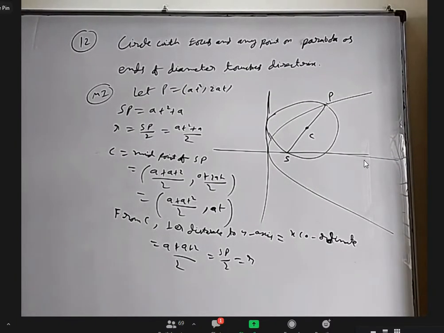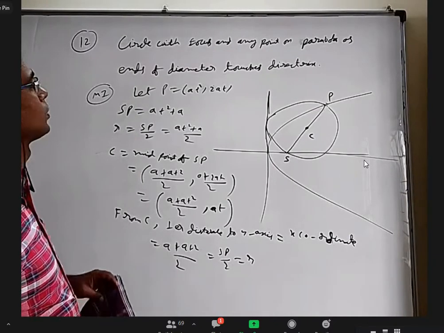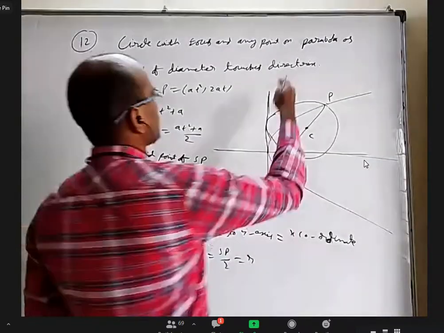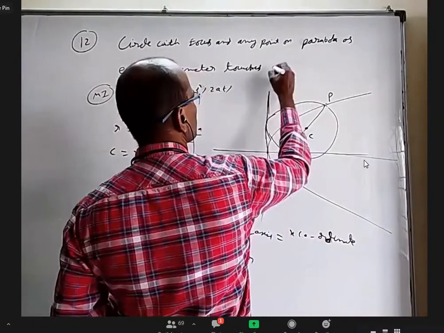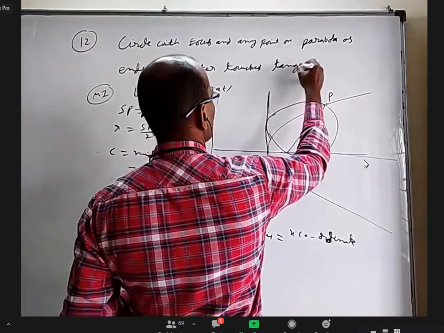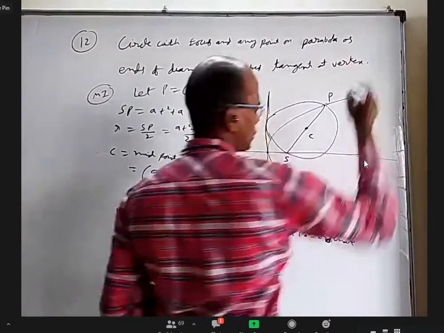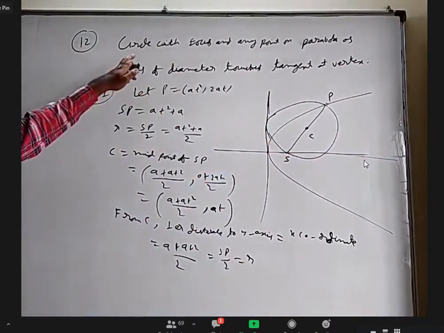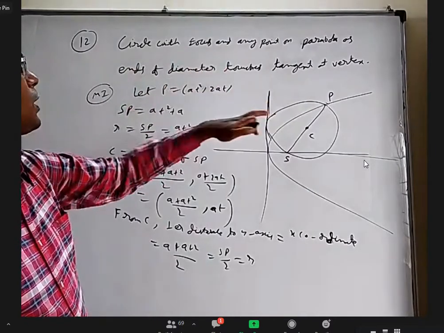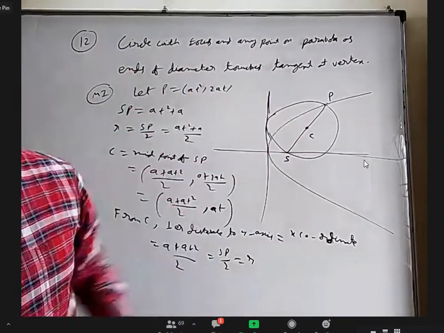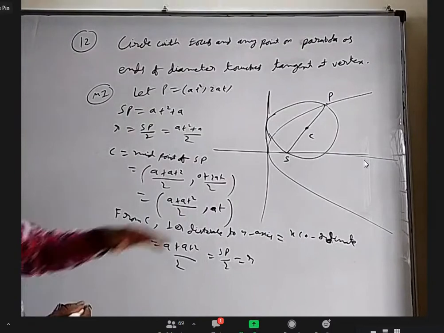Sir, in the second line you wrote directrix. Oh, sorry. Touches tangent at vertex. Thank you. I wrote the figure correct here. Okay, sorry about that. Circle with focus and any point on parabola as ends of diameter touches tangent at vertex. There I go.